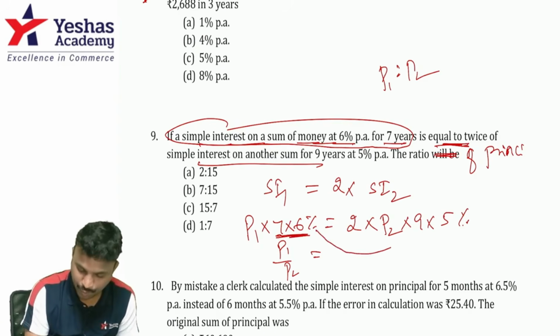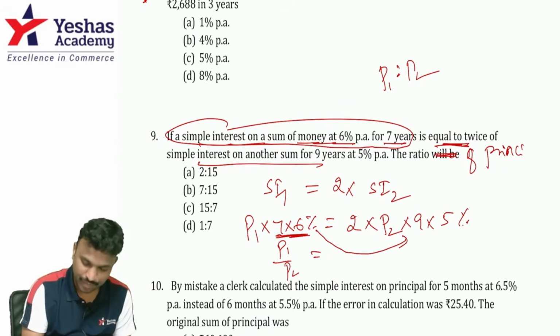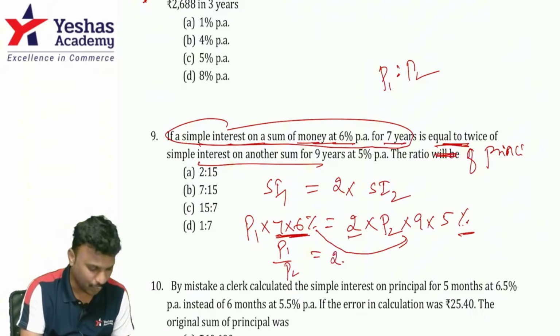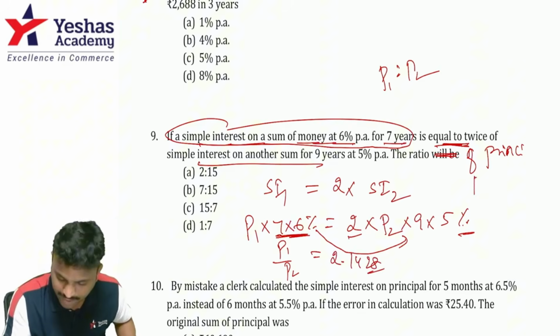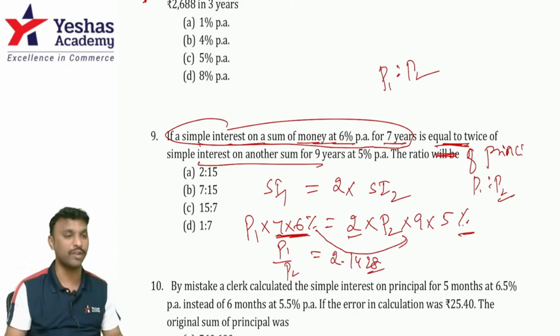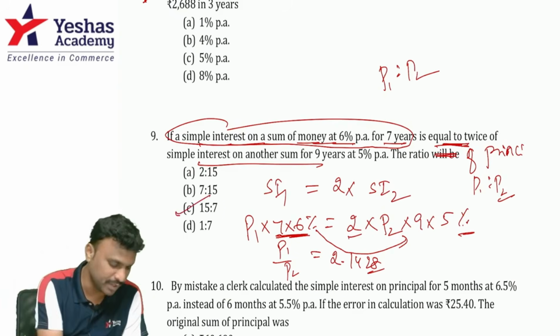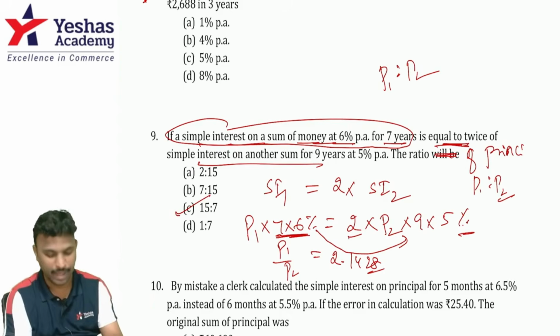Now I would transpose it to the other side, divide equal, into 2 into 9 into 5 percentage. That fetches me 2.1428. So P1 by P2, or P1 is to P2, is 2.1428. Which option gives you 2.1428? It is option C. If you want, you can just check 15 divided by 7 gives you the same value. Have you all understood?